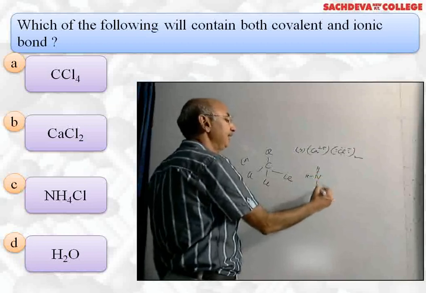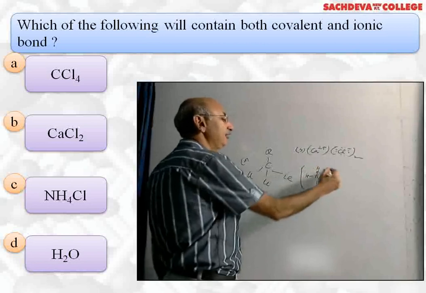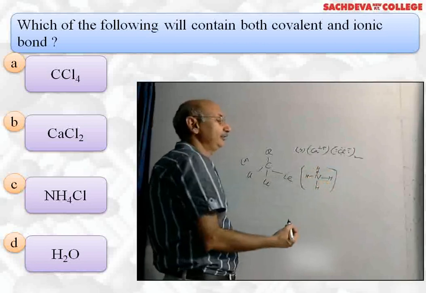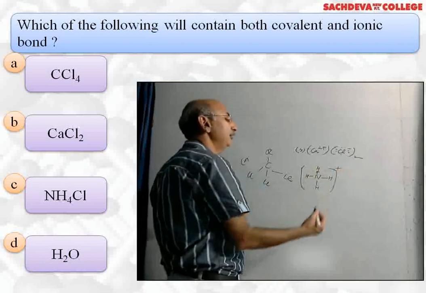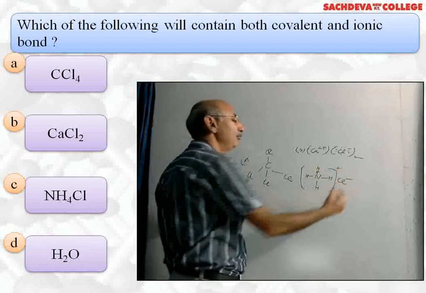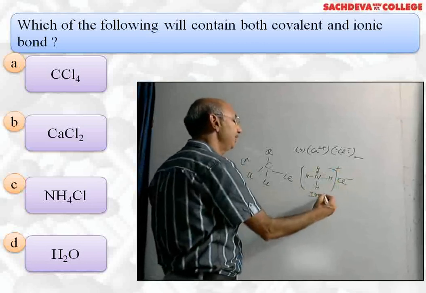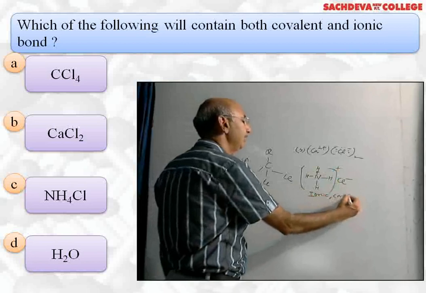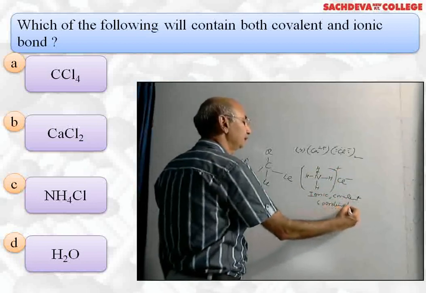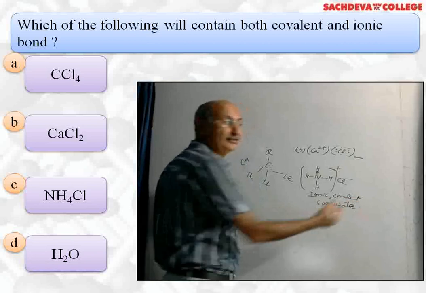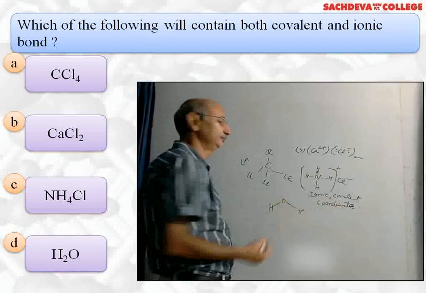What are these 3 types of bonds? First is that nitrogen is forming 3 covalent bonds with 3 hydrogen atoms, and with 1 hydrogen atom it is forming a coordinate bond. And between ammonium and chloride ion it has an ionic bond. So ammonium chloride has ionic, covalent as well as coordinate bonds. So the correct answer in this case is ammonium chloride. Water has only covalent bonds.